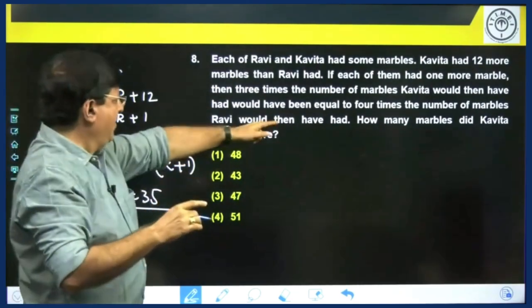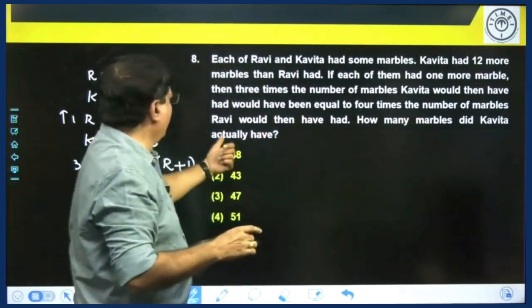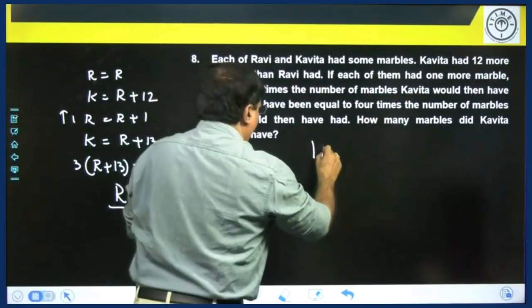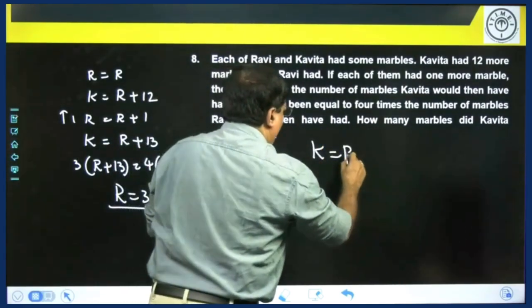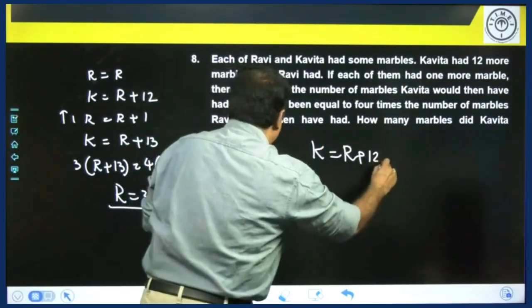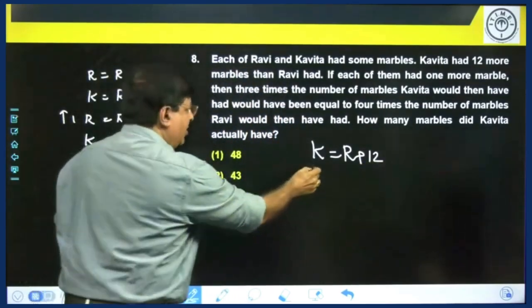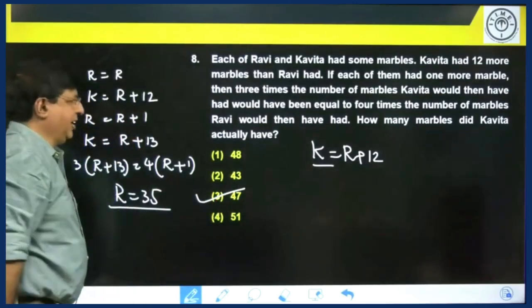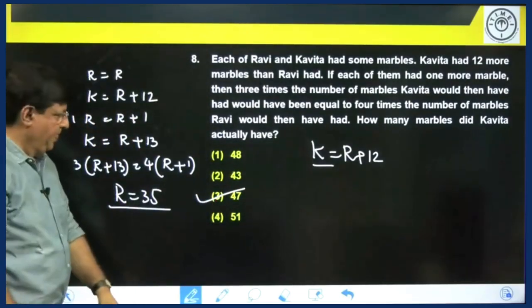What is the question? How many marbles did Kavita actually have? So Kavita had how many actually in the beginning? Kavita had actually R plus 12. Now we got the value of R as 35. So Kavita will have 35 plus 12, that is 47. Clear? Next question.